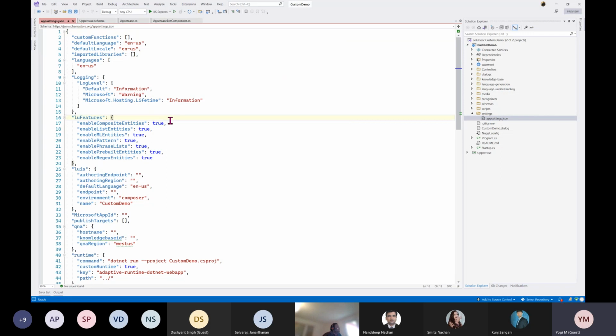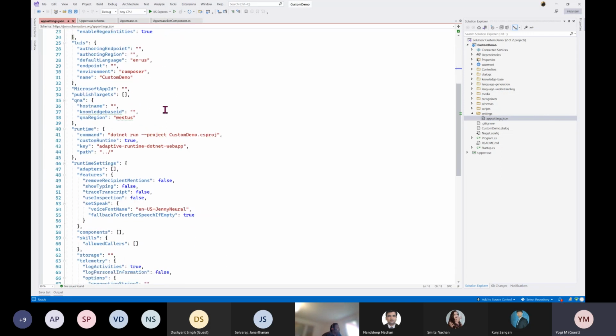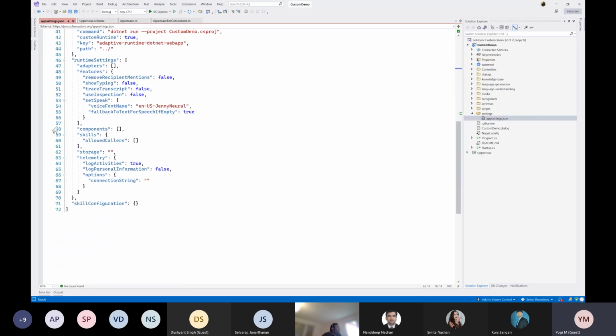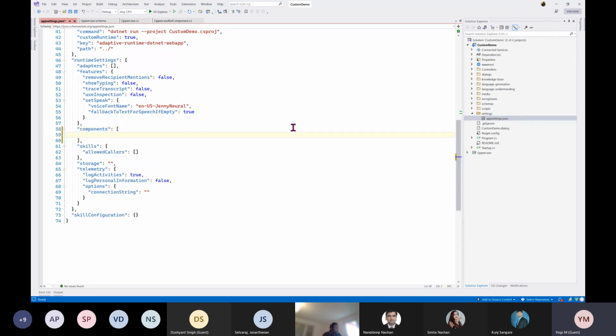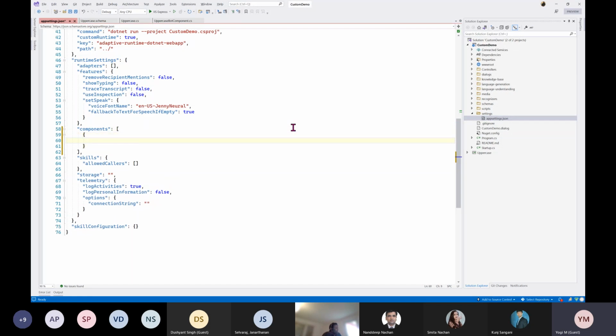This is a settings file. Go down, and here you see the component. Here I have to mention my component name. So the name is uppercase.